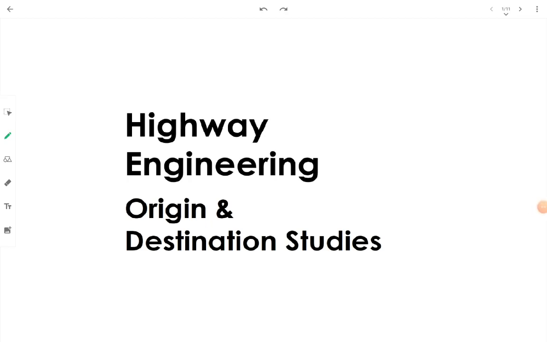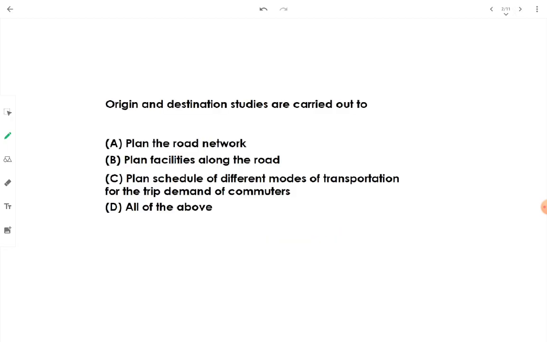So let's talk about origin and destination studies in the format of objective questions. In the subject we are talking about, highway engineering, the first question in front of us is saying: origin and destination studies are carried out to. Why are we carrying out the O&D studies or origin and destination studies? In order to plan a network properly, we require origin and destination studies.